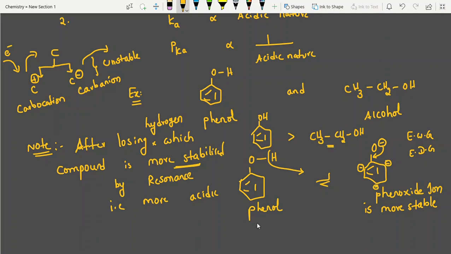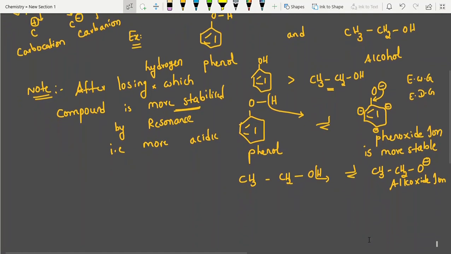If you look into alcohols, CH3CH2OH, here also, after losing hydrogen, it is acidic in nature. But when compared to phenols, it is less acidic. What is the reason? Electron density is more on the oxygen. This is what we call the alkoxide ion. The alkoxide ion is destabilized.